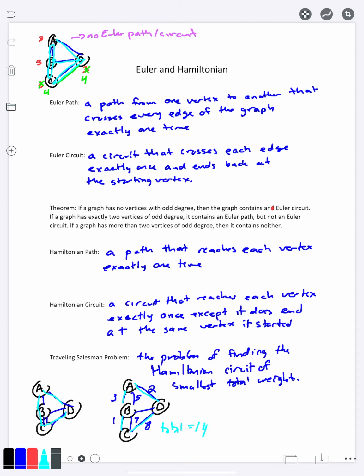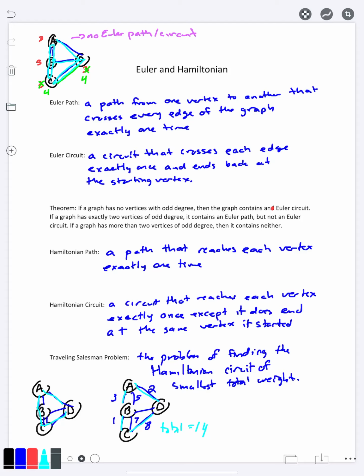Now, the reason why this is called the traveling salesman problem is that back in the day, when we had more people that actually were salesmen that would travel from town to town to sell things, they would need to either drive between several cities, or if not drive, fly between several cities. And they want to try to find the most efficient way to get around, where they reach every city exactly once, so that they can try to sell their wares there. And at the end of the day, they get back to their home city, which is their starting point.